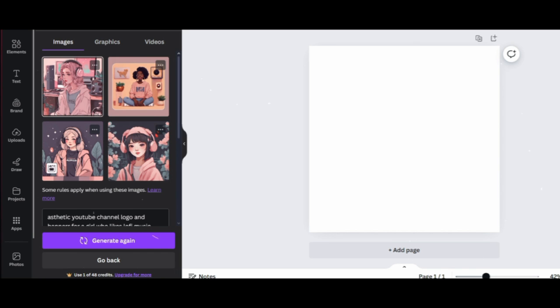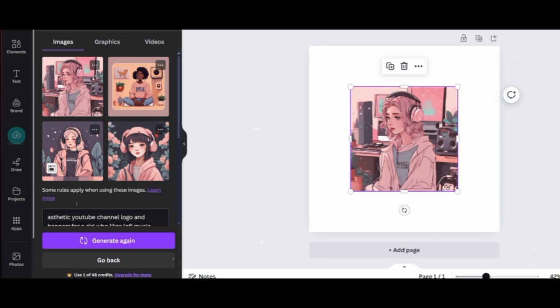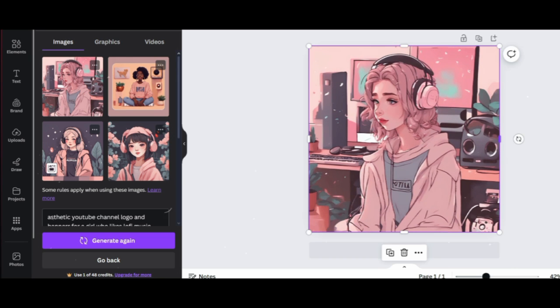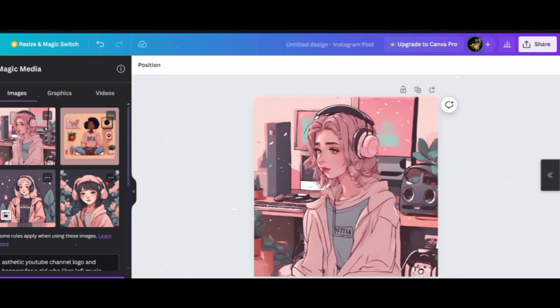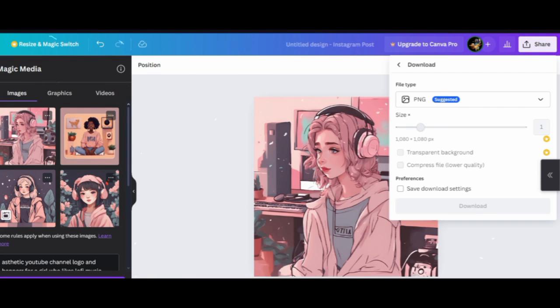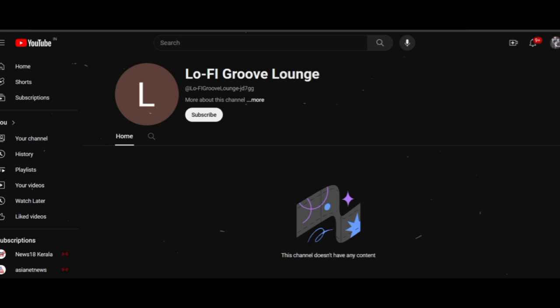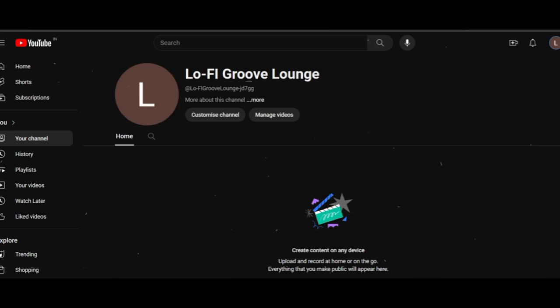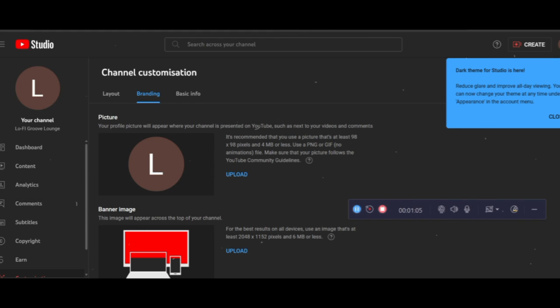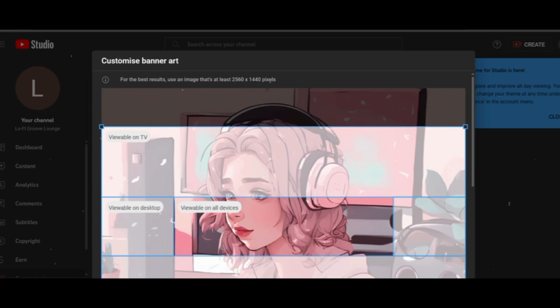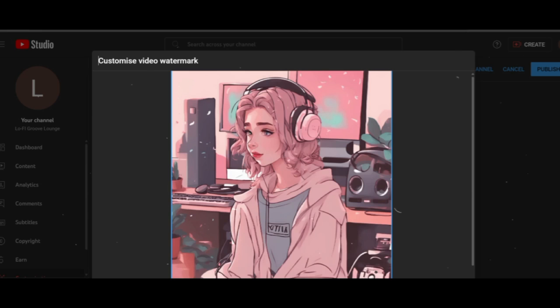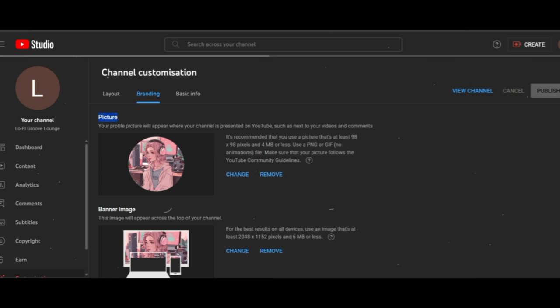Okay, so the AI has generated 4 different pictures, and since I like this image, I'll go with this. Now just tap on the image and stretch this image on your drawing board to cover the white space. Then, click on 3 dots and download the JPG version of this image. Now, it's time to customize our new YouTube channel. Go to the Branding tab, where you will update your channel logo and banner. Drag and drop the logo and banner images, and then set the logo as the watermark. Click on Publish to create your channel.